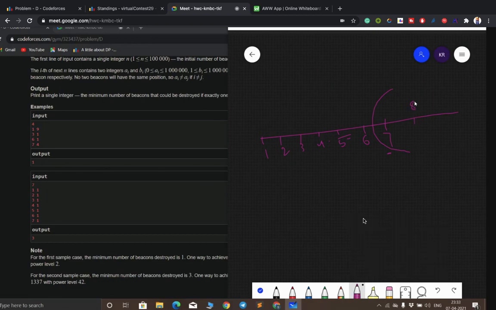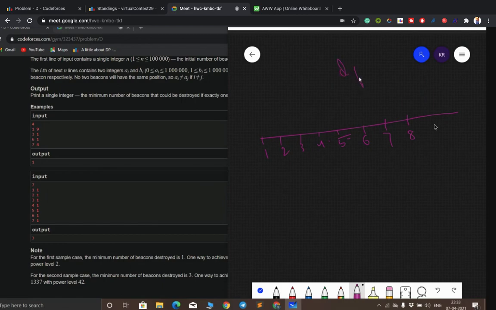Let's say we always keep it at the last position plus one position, and now we have to select its power. We can destroy one thing from there, or two things, or three things. In that way, we can destroy any number we want. Now we check which is the best thing to do.